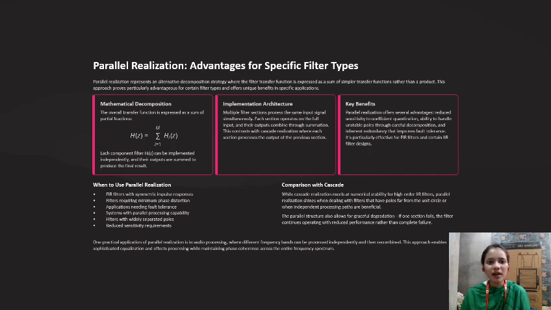Implementation architecture: multiple filter sections process the same input signal simultaneously. Each section operates on the full input, and their outputs combine through summation. This contrasts with cascade realization, where each section processes the output of the previous section.